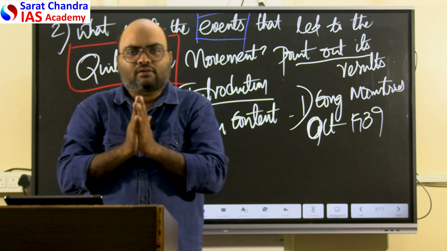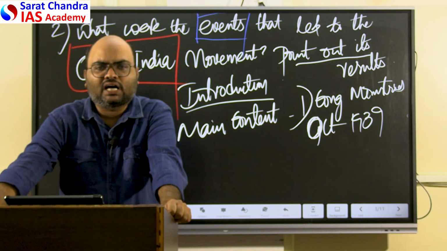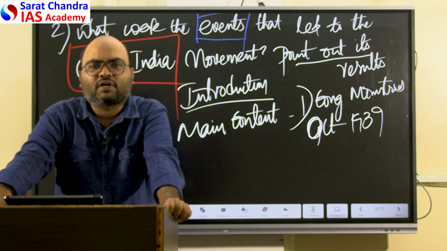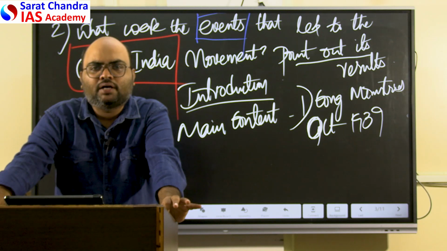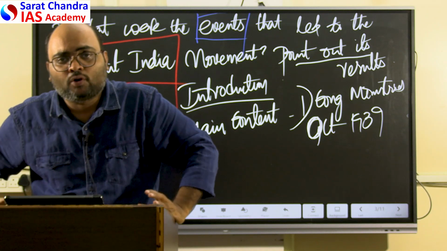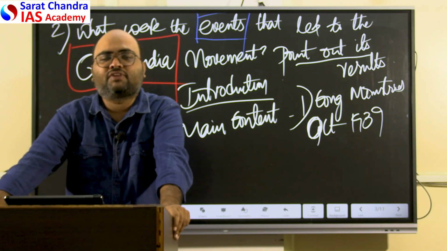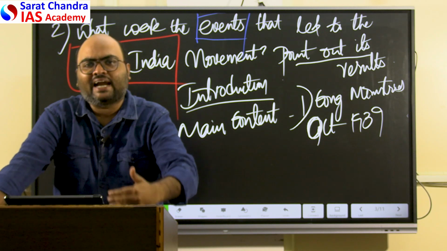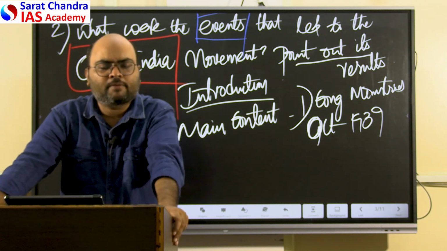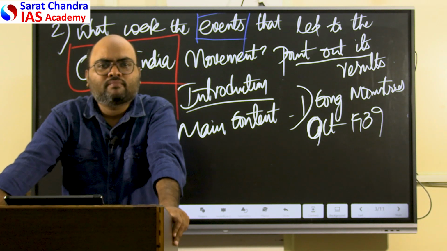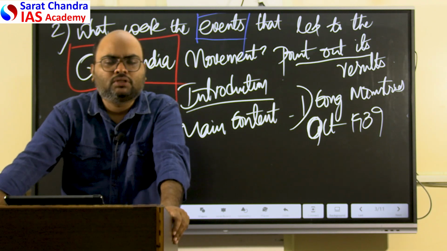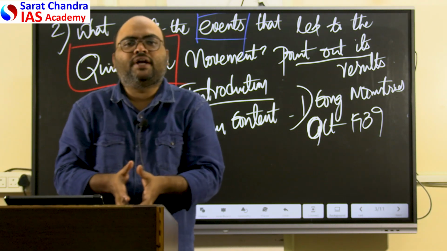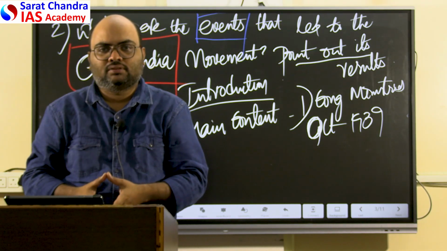And I say, and you can also write this, use this in the answer writing, that the Quit India movement was one of the most important reasons for the British to take an early exit from India, even before they anticipated. They believed that India could be ruled for more than 20-30 years. But after the end of the war, the British believed, because of the radicalization that happened during the Quit India movement, that they could no longer rule India for much longer. That also happened because of the Quit India movement. So these are the results. Thank you very much.